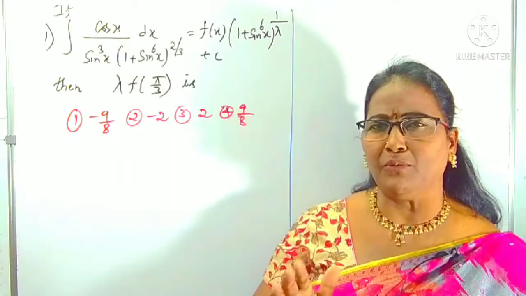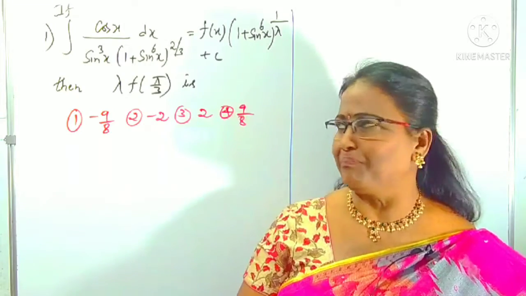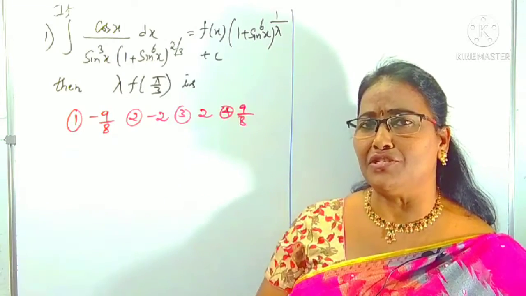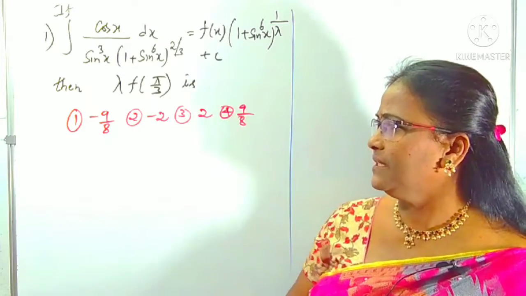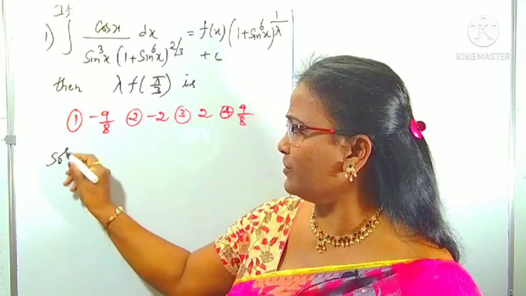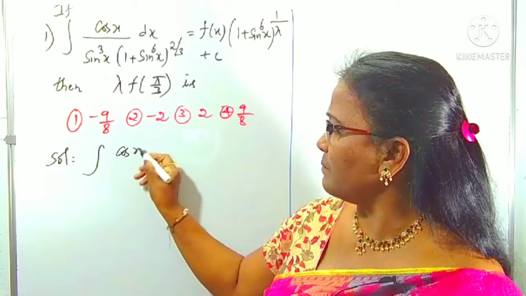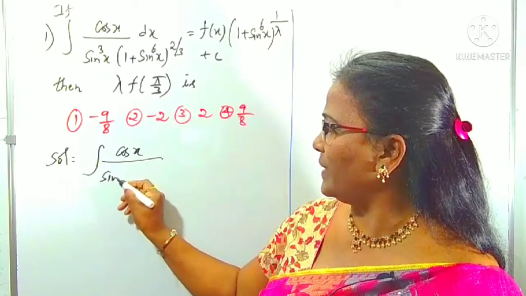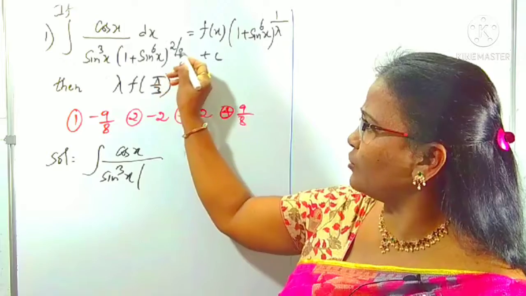For this, a very simple model, I already did in the 2019 questions. Three to four questions were given in 2019. Same model here. What is given here? First, concentrate on the given function: integral of cos x by sin cube x, and in the denominator, (1 plus sin power 6x) whole power 2 by 3.